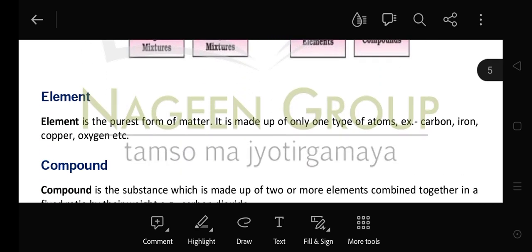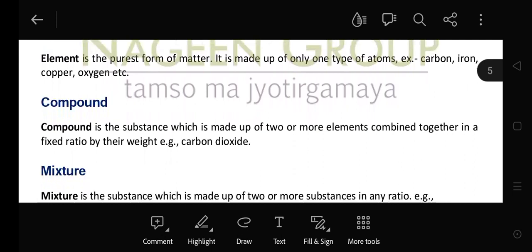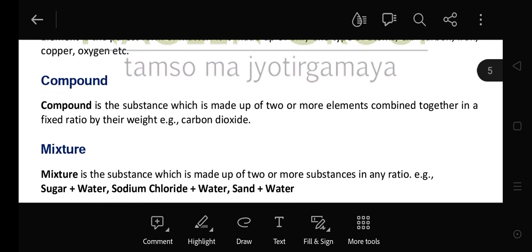Now next are the elements. All of you know that an element is the purest form of matter and is always made up of a single type of particle. Examples: carbon, iron, sodium, potassium, lithium, copper, zinc, oxygen, hydrogen, neon, argon. All these are elements. Now next are compounds. A compound is a substance made up of two or more elements combined together in a fixed ratio by weight. For example, CO2, water, calcium carbonate, sodium chloride.